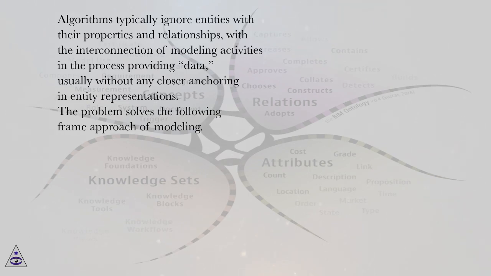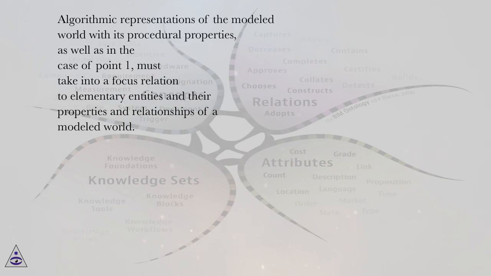Algorithms typically ignore entities with their properties and relationships, with the interconnection of modeling activities in the process providing data, usually without any closer anchoring in entity representations. The problem is solved by the following frame approach of modeling. Algorithmic representations of the modeled world with its procedural properties, as well as in the case of point 1, must take into focus relation to elementary entities and their properties in relationships of a modeled world.